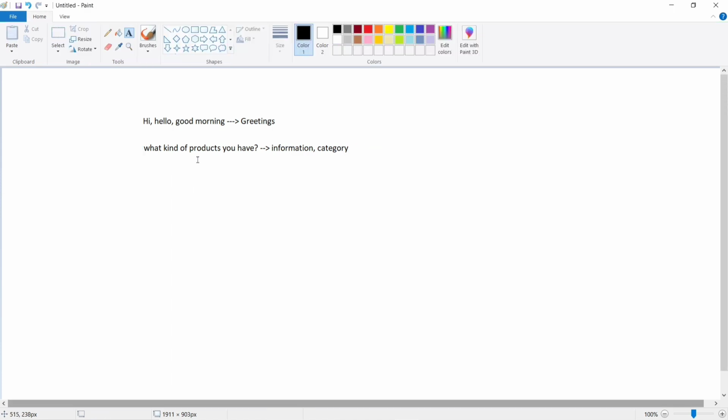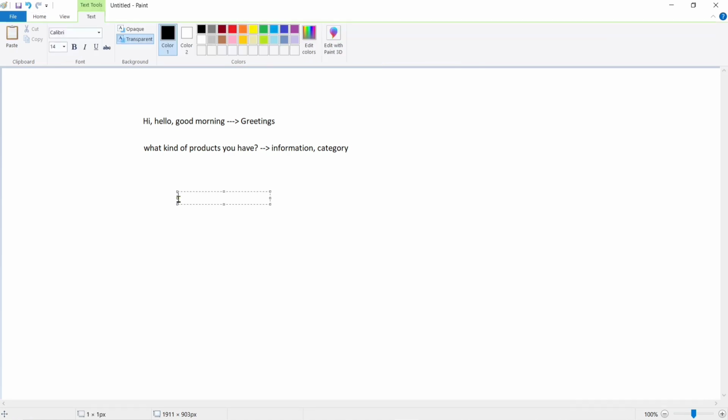So what our chatbot does is it will take the question that is provided by the user, what kind of products you have, and it will pre-process that question and tag it to the appropriate class, then give the response correspondingly. So this is the flow, guys. The user will give the input, user input. You think it might be a conversation, question, or a sentence.